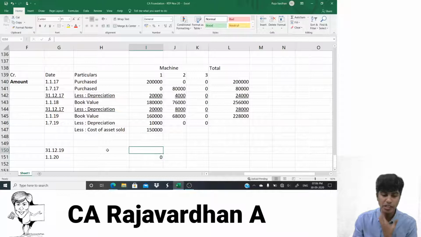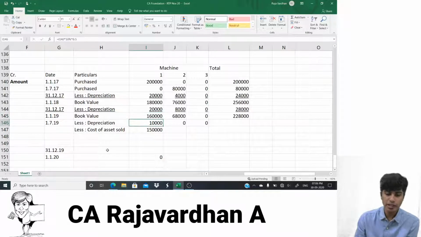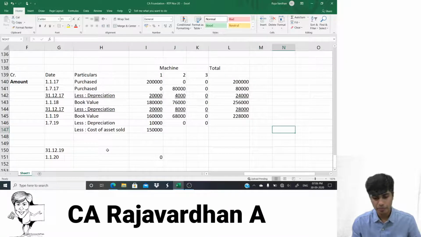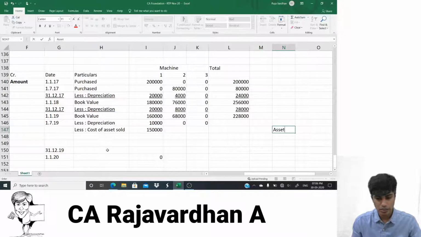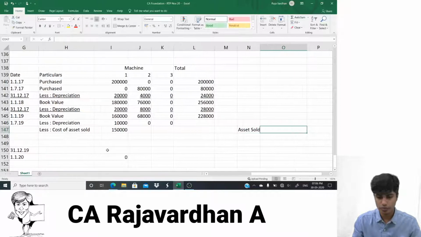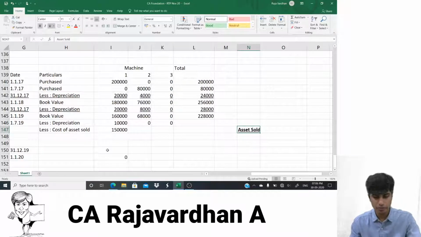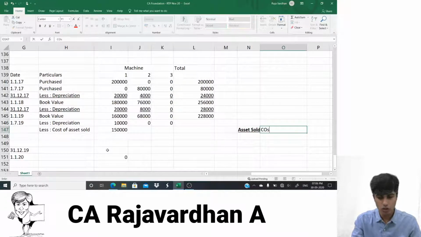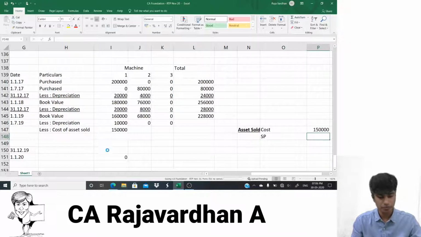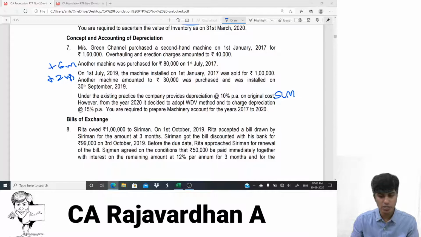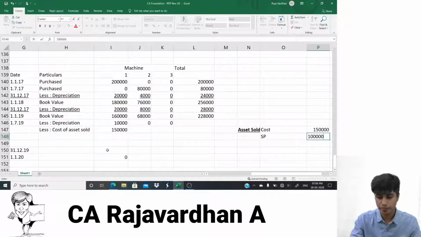When will it become 0? 1 lakh 60,000 is the value. 10,000 they depreciated. 1 lakh 50,000 worth asset is sold. Now come here. Asset sold. Very important. Concentrate on this. What is the cost of the asset sold? 1 lakh 50,000. What is the selling price? Selling price of this asset is 1 lakh. It has been sold for 1 lakh.